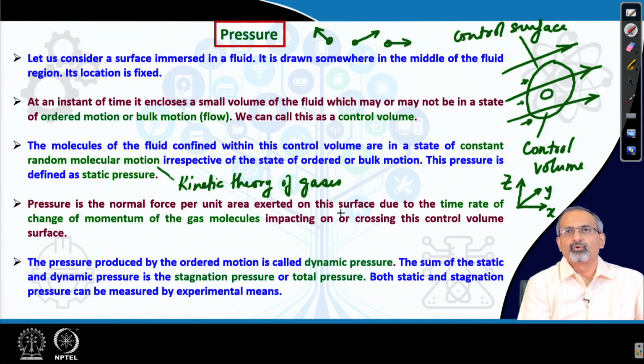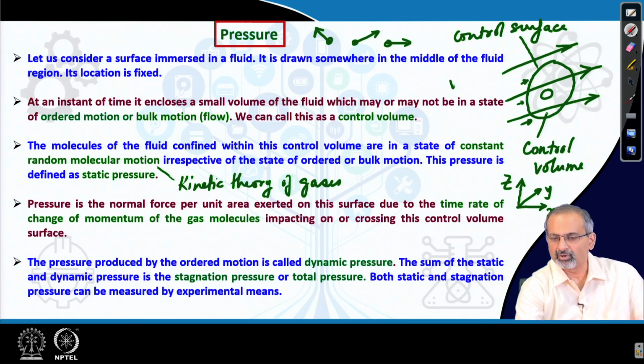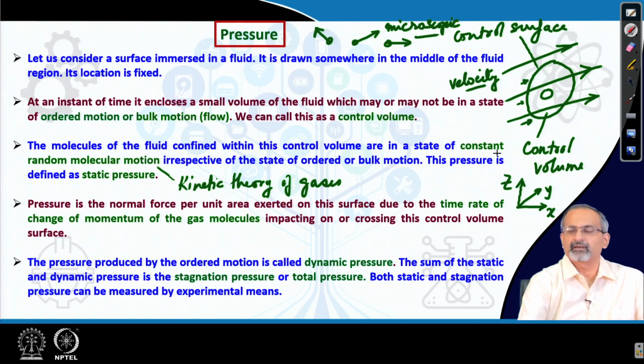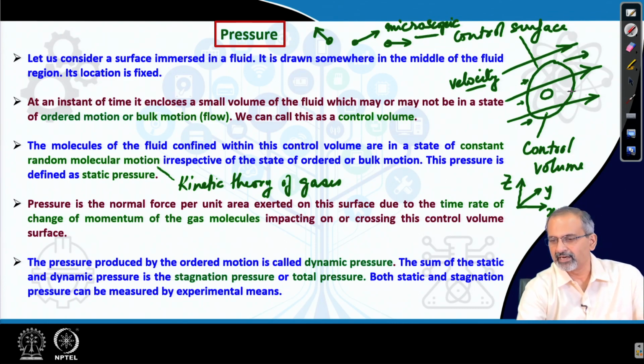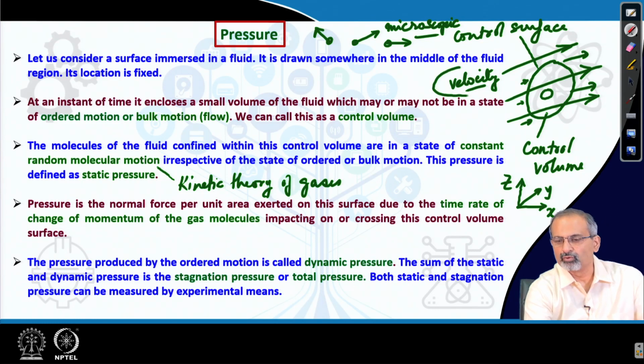If the flow overall exists with a bulk motion, then we are talking about a macroscopic velocity. So, these velocities are microscopic, whereas if the entire flow has a certain directional motion, in a macroscopic sense, then we talk about the flow velocity.